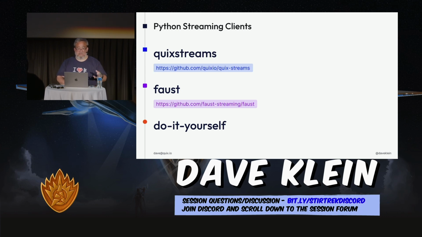Faust has been around for a while. It's debatable how well it's being maintained these days because it was started by Robinhood, I think, and they kind of dropped it. And it's being, I think, picked up by the community, but I'm not really sure where that's at. You can roll your own like we were doing there. Or we have a new library that our company puts out. It's fully open source called Quick Streams, which I'll show you a bit of, since I guess I do have time. I'm going faster than I thought.